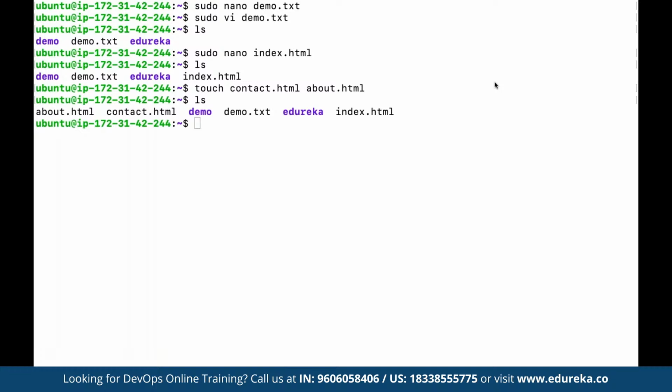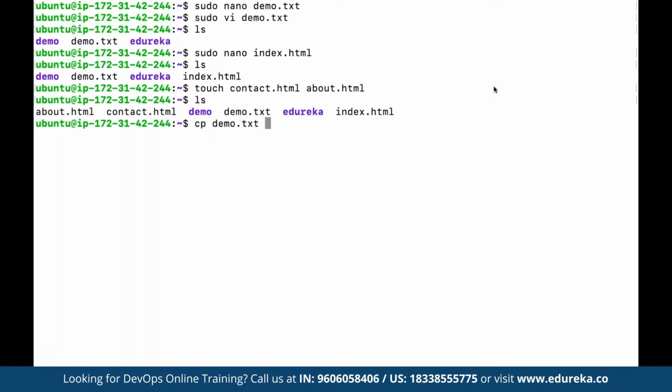For example, suppose we have a command such as cp. Let's say here we want to copy a file from one path to the other, then we can make use of cp, where we can define the source and the destination as well, like from where we have to copy the file and where we have to paste it. So let's say here we want to copy one file into any of the directories. For example, here we can make use of cp. Suppose here we have demo.txt. So we want to copy demo.txt, and suppose we want to copy this file under the path defined as demo, and we want to specify this file in that location, then we can define it.